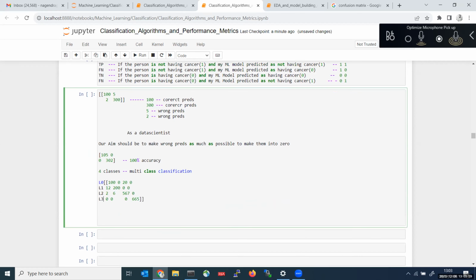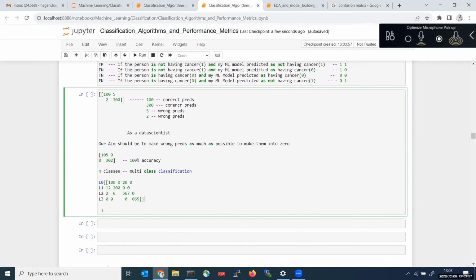By seeing this confusion matrix, what we can say is these 100 are correct predictions and the remaining 3 are wrong predictions. If you are getting 0 for label 1, that is fine, no wrong predictions. Here some wrong predictions are there. That means the diagonal elements should come perfectly, and whatever the elements off the diagonal should be 0. If you are getting 0, your model is working fine. That is how you need to work on this confusion matrix. Clear everyone regarding confusion matrix?